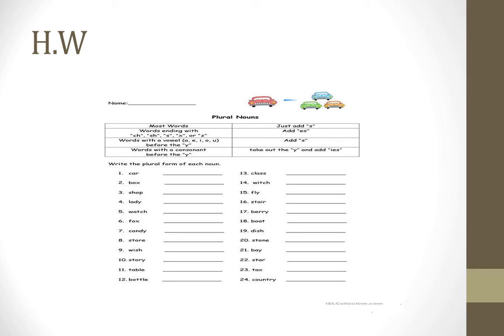This is your homework worksheet. What you have to do, write the plural form of each noun, like cars, boxes, shops. Like this, add s and es, and y, take out y and add ies. So I already explained in the rules. So you have to see this and do it.